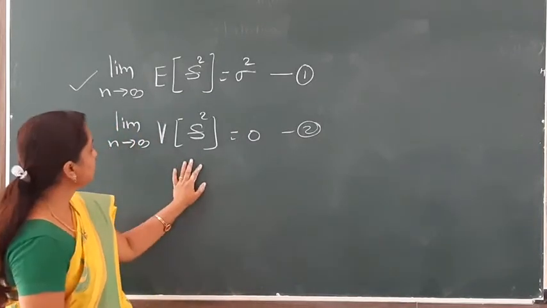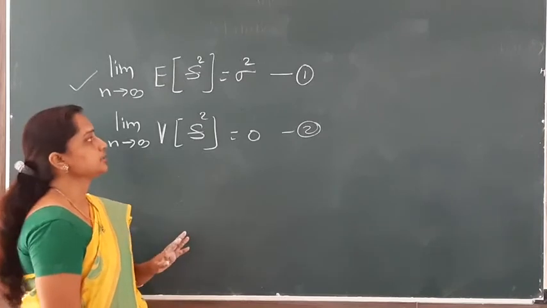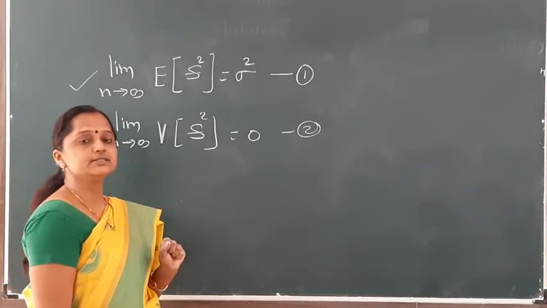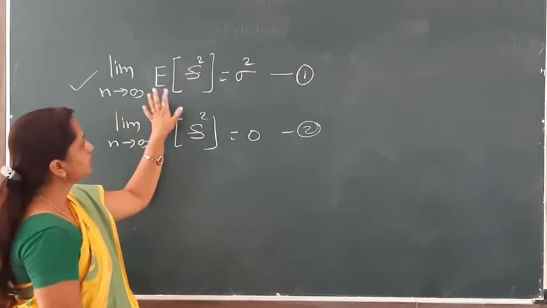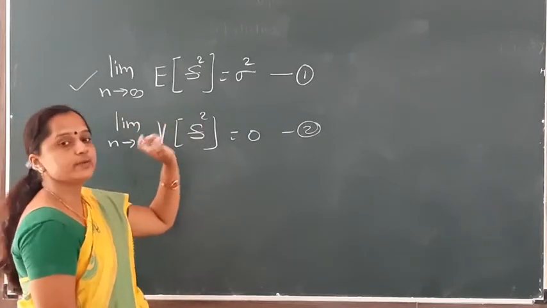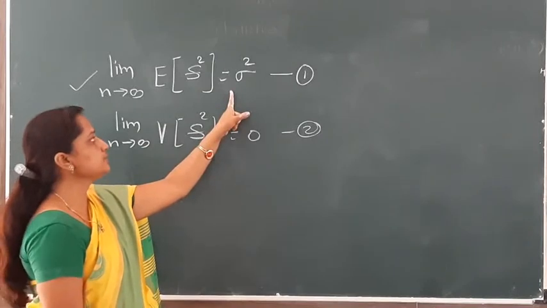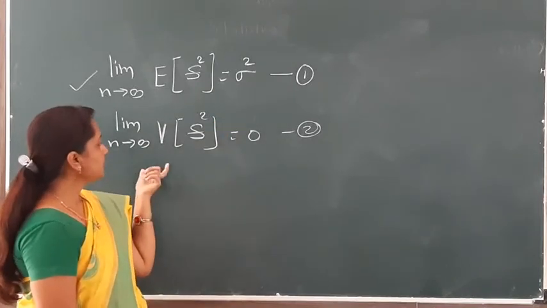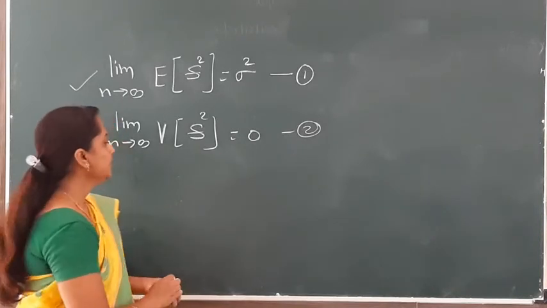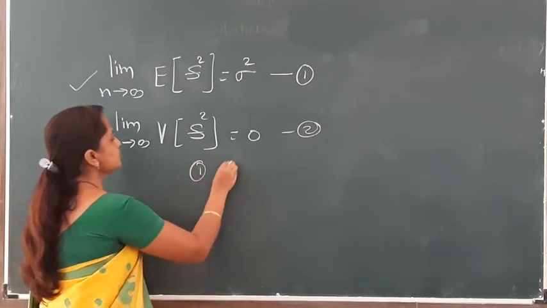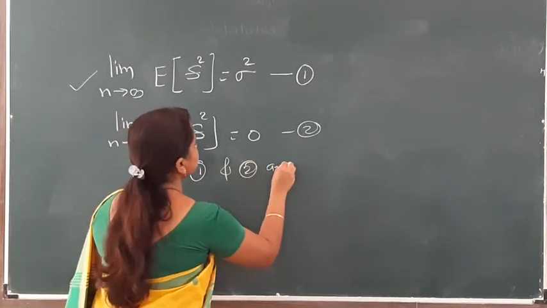That is, if we take n large, all of you remember that this is a large sample property. If we take our sample size n as large, then the expected value of s square goes to sigma square, means the population parameter. Also if we take n large, the variance of s square goes to 0, means here both conditions 1 and 2 are satisfied.